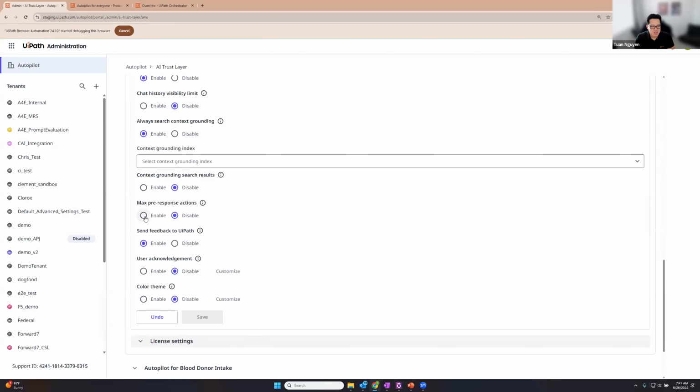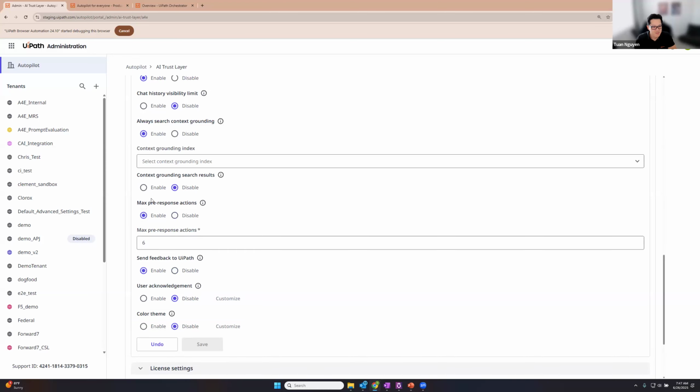Next, pre-response actions. Sometimes if you ask Autopilot to do something, it could search up to 6 pre-response actions before returning a response. And if you're asking for something that doesn't really exist in your tool set, it could just run 6 times and give you a response that says, I couldn't find anything. This impacts performance a lot. Users might be waiting around for 2 or 3 minutes before getting a response just for it to say, I couldn't find anything.